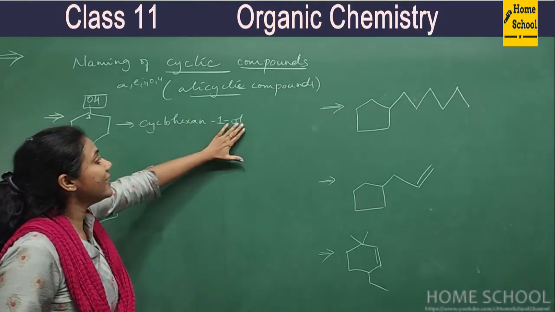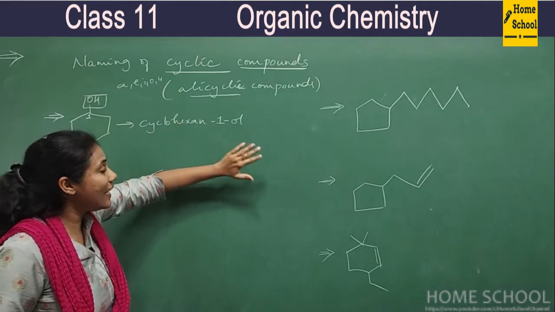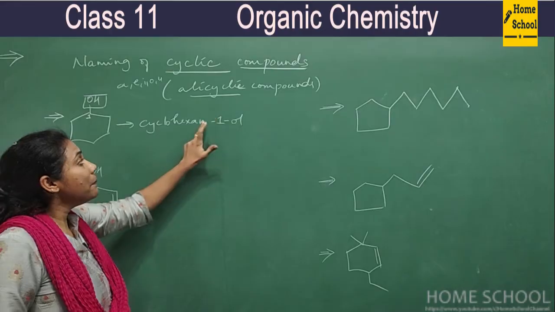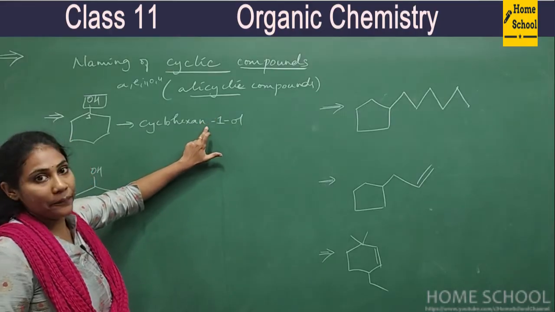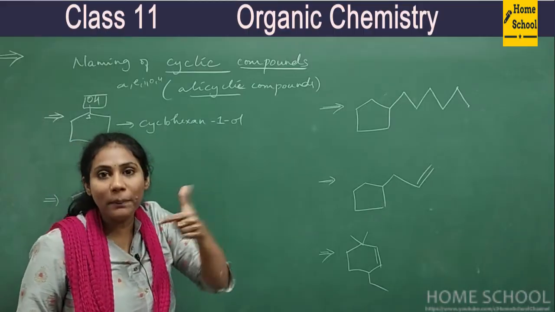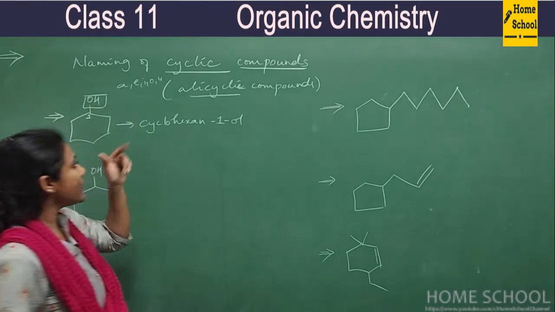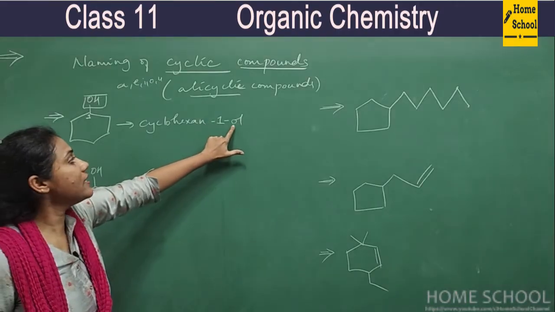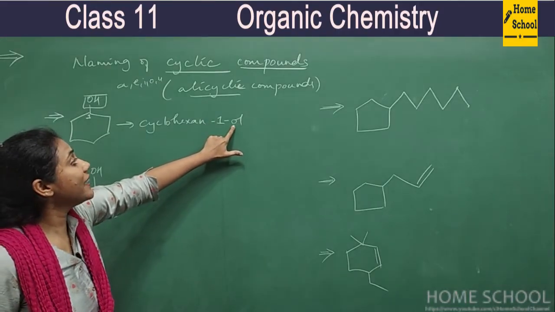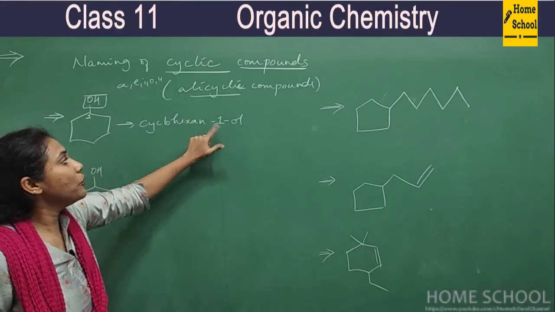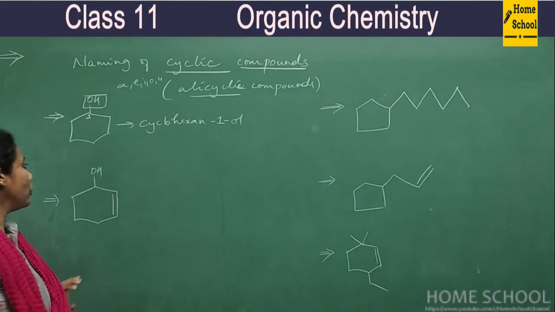If any secondary suffix, any functional group's name, starts with A, E, I, O, U, then the previous E, if it is there in the word root, you have to remove, you have to omit. That is why we have removed E from this place, because it's an alcohol group starting with OL, and O is one of the vowels in OL.